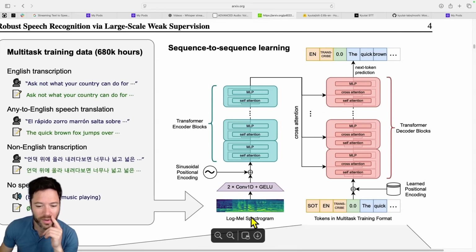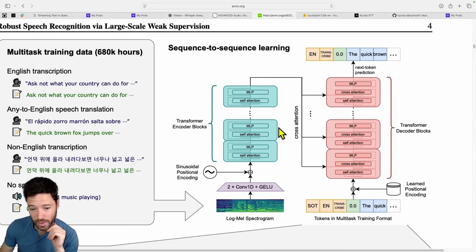Now, sorry, that was just a lot of talking. If you can see here, it's the Whisper paper from a few years back. This is how it's an encoder-decoder architecture. You take in 30 seconds of audio, you encode it, and then you feed it in cross attention with the embeddings of these start tokens for the task: transcription, the language, the start of the transcription. And these then are decoded.